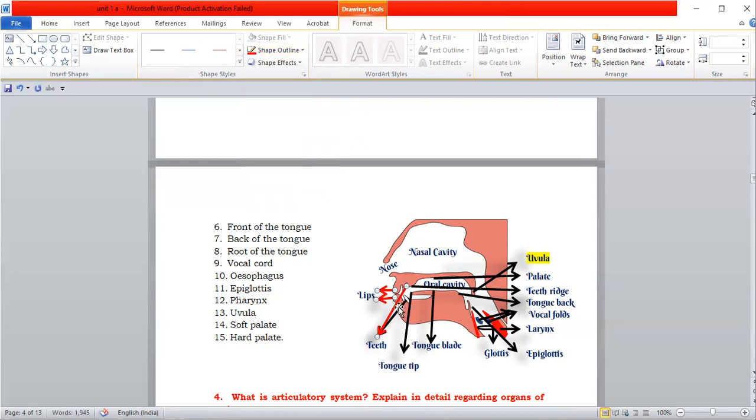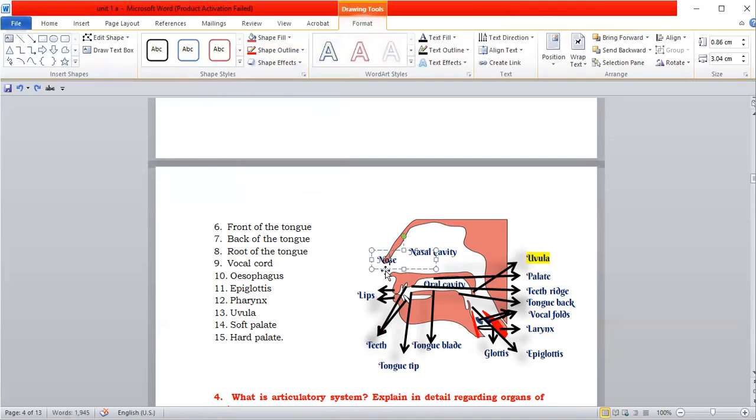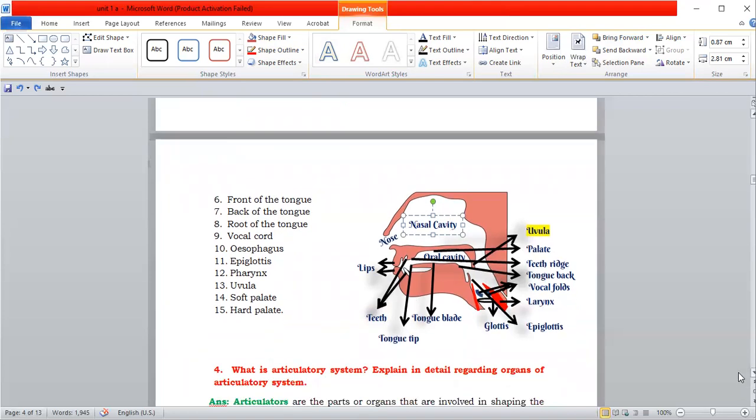So these two are lips, and this is nose. Okay, this is the way to the nose, and this is called as nasal cavity, and this is called as oral cavity. The space inside the mouth is called as oral cavity, and the space in the nose is called as nasal cavity. Okay, so if they ask you to draw the diagram and list the organs of speech, you have to write this question. And we have seen they have asked in your model question paper the same thing, right?